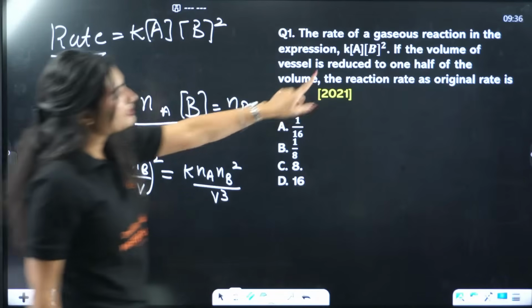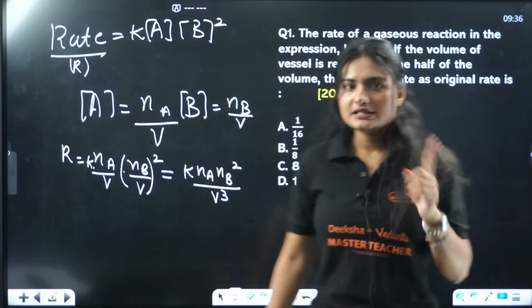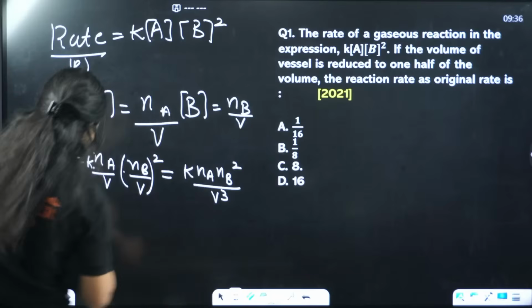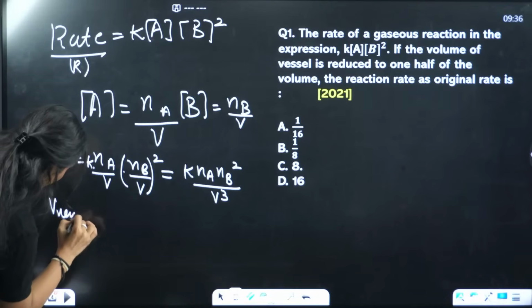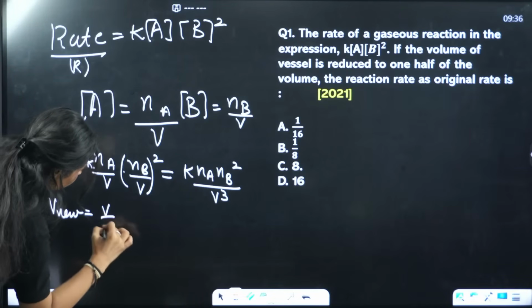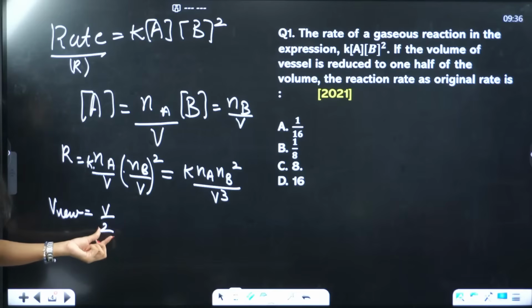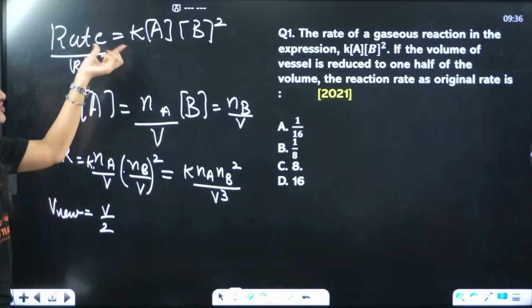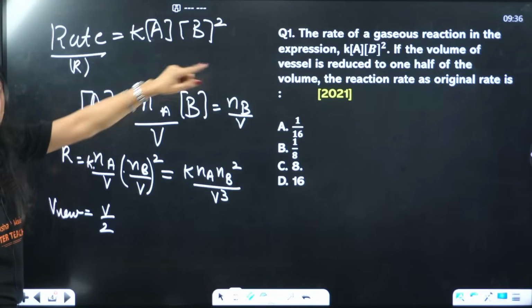Now, if we reduce the volume to 1/2, that means the new volume is V by 2. Now what will we do? We will substitute this in the rate law for this reaction.